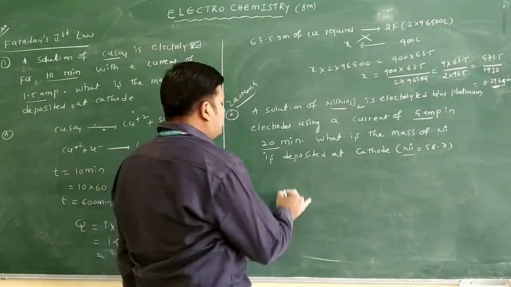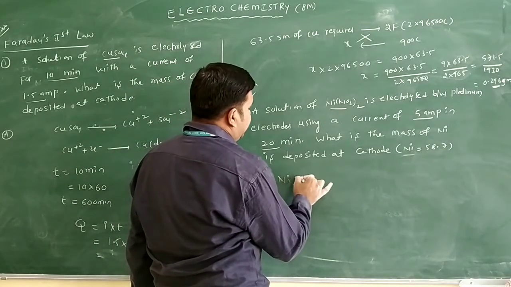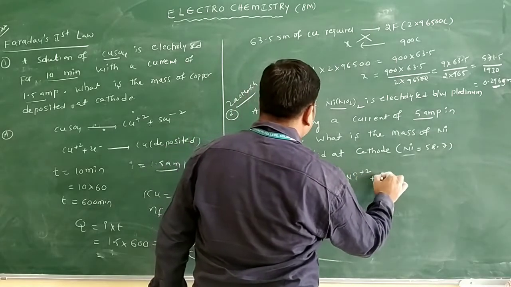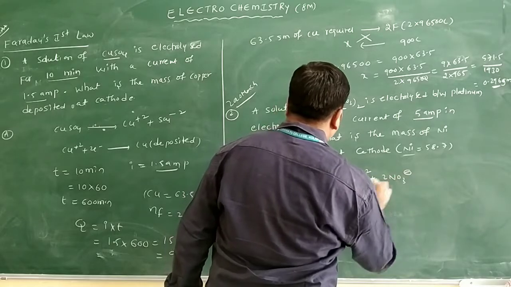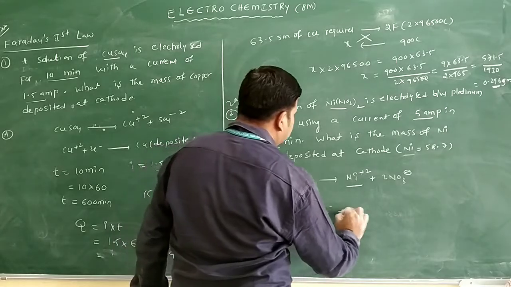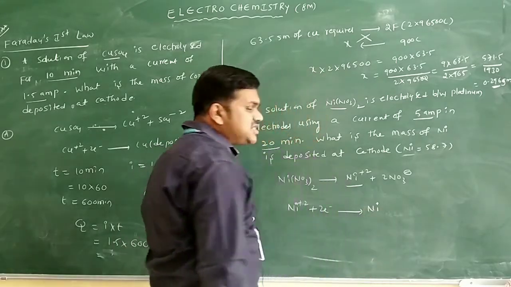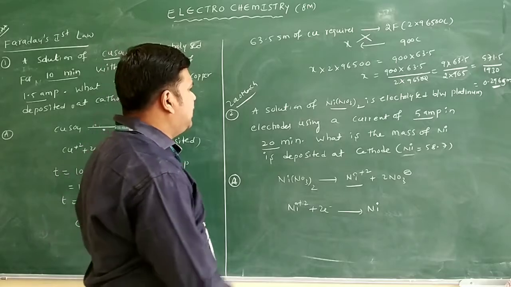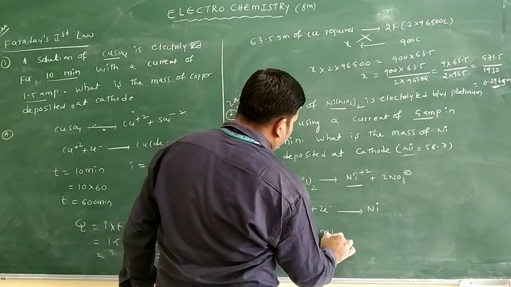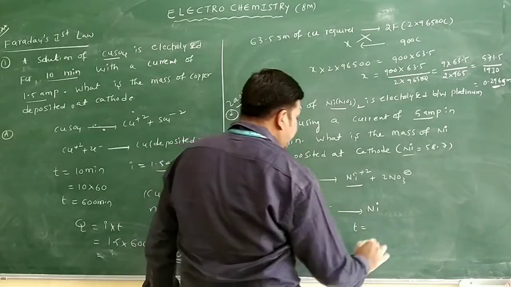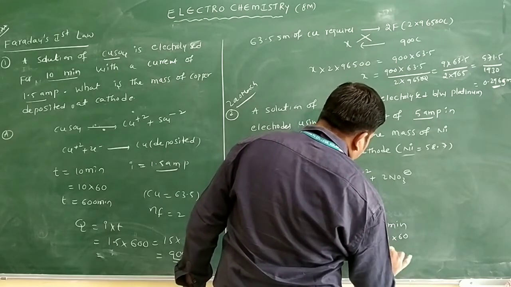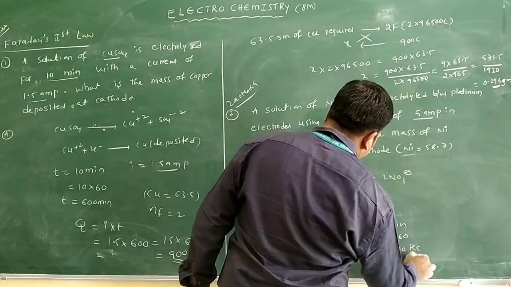So let us see what compound is given. The compound is nickel nitrate. This nickel nitrate dissociates into Ni plus 2 and 2 NO3 minus. So Ni plus 2 gains 2 electrons. What is deposited? Nickel is deposited. Current is given, I is equal to 5 ampere, and the time is 20 minutes. Multiply 20 into 60, then you will get 1200 seconds only.